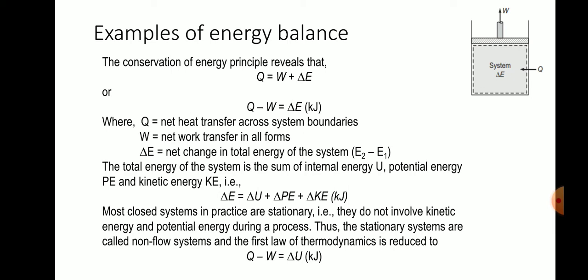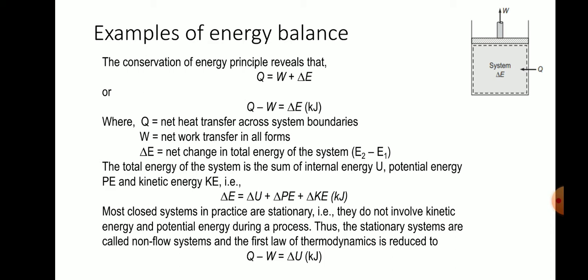Therefore total energy delta E equals delta U plus delta P plus delta kinetic energy. Consider if the system is stationary, and also the elevation from the earth is negligible. That means the system is placed on the ground, therefore there is no elevation. The height is 0, therefore the potential energy is equal to 0.